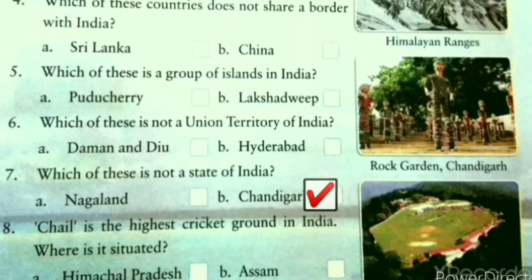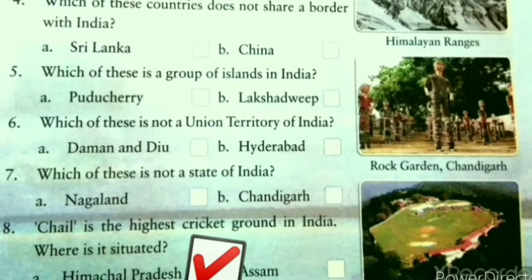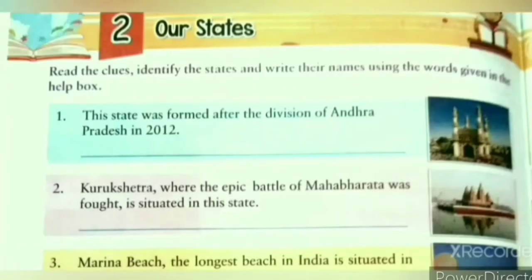So Chandigarh is not a state of India. Tick Chandigarh. Question number 8. Shale is the highest cricket ground in India. Where is it situated? Answer is Himachal Pradesh. So this Shale highest cricket ground is situated in Himachal Pradesh. Tick here Himachal Pradesh.